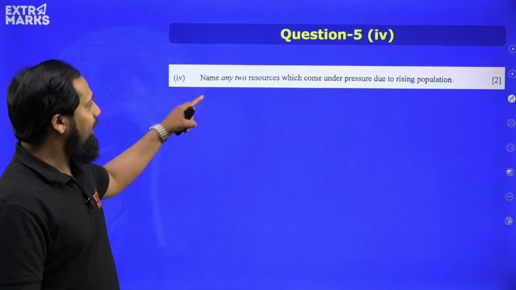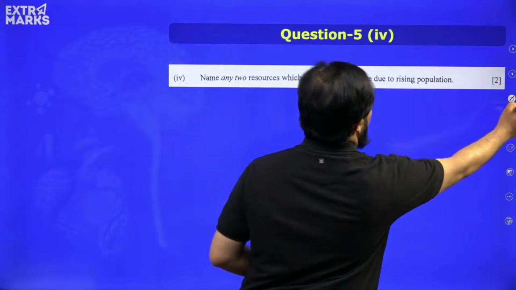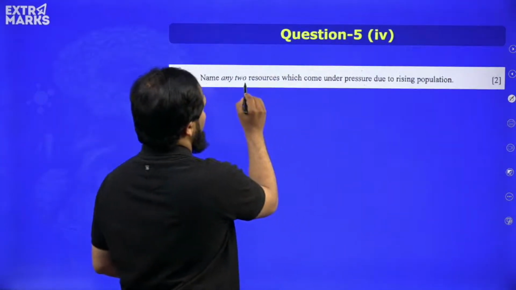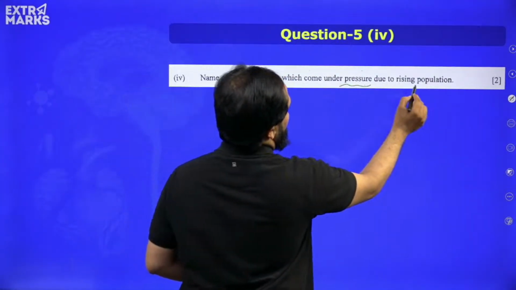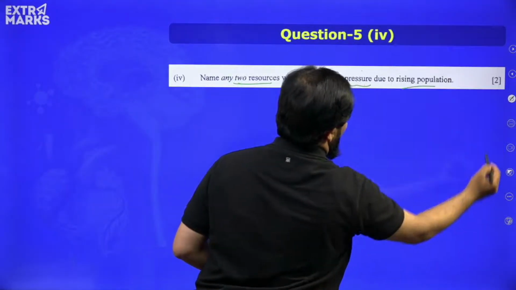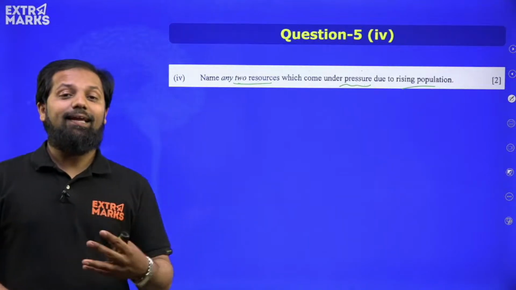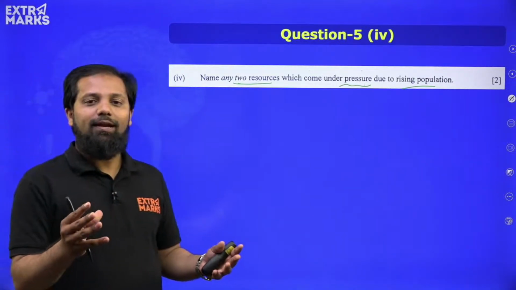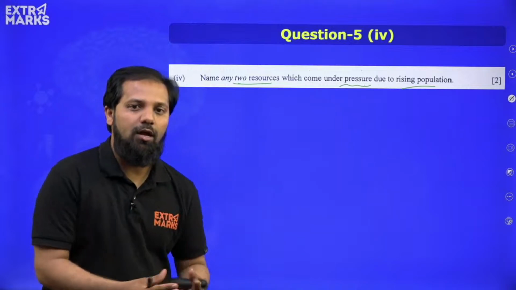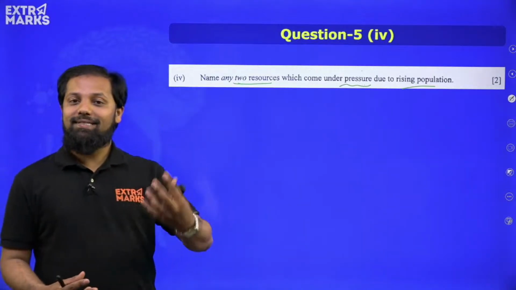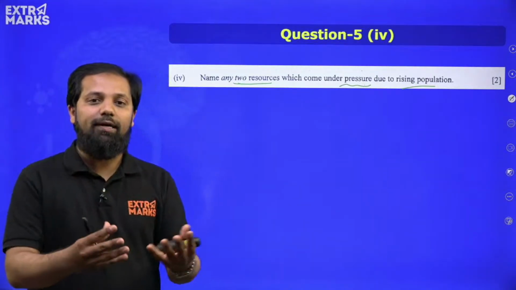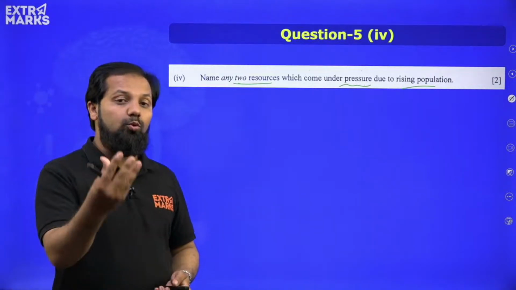Now, name any two resources which come under pressure. So this is one of the questions. Any two resources which come under pressure due to the rising population. There are so many natural resources which are getting impacted, because when we see that the population is increasing, obviously the basic necessities that have to be provided to them, their requirement also will increase.